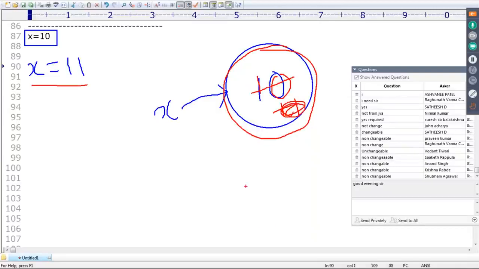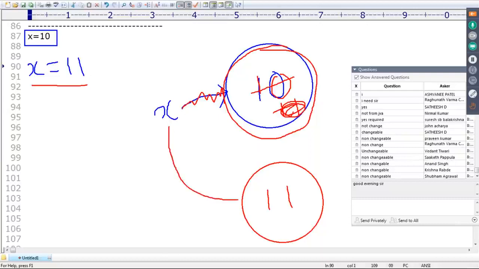What will happen is, a new object will be created with the value 11. Now onwards, this link by default will be gone. x is pointing to the new object, and the old object is eligible for garbage collection. Am I performing any change in the existing object? No, I'm not. Internally, a new object is created by default and x is pointing to that object. This nature is nothing but the immutability concept.